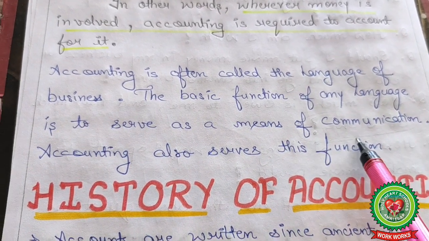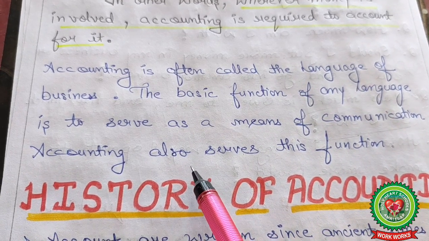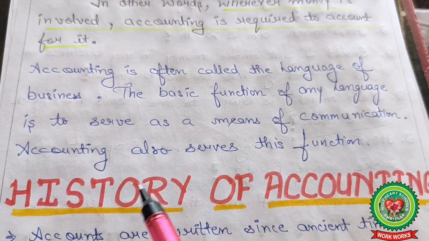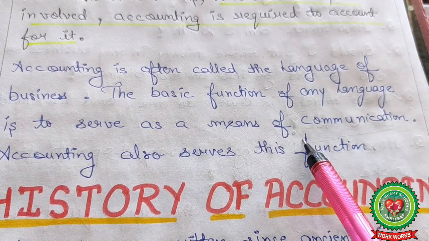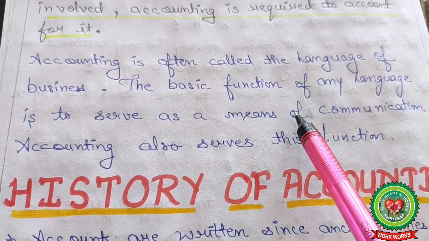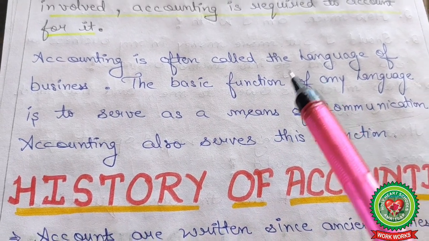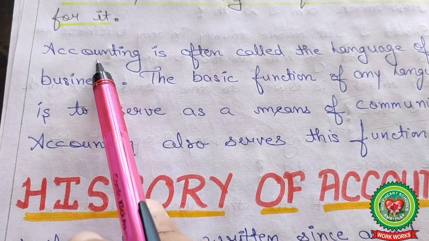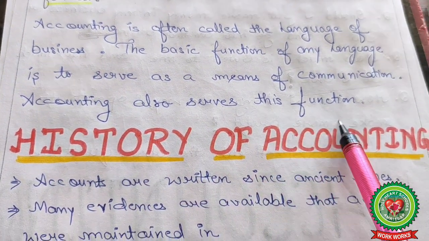So communication: if you have financial data regarding the previous year, we earned 40 lakh profits, this year we earned 50 lakh profit, a 10 lakh increase in profits. Then only can you communicate with some other party for the business. If you do not have any financial data, then it is quite difficult for you. So you can communicate with some other party with the help of the language of business, that is accounting. Accounting also serves this function.